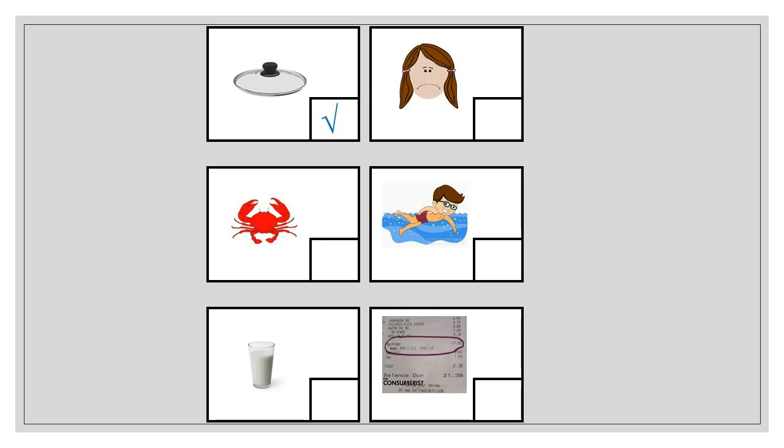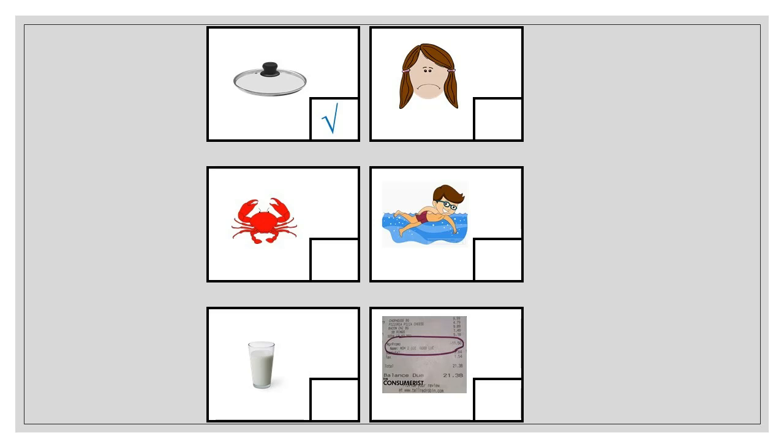Number 2. What picture do you see? Yes, the girl is sad. Sad. Do you think the word sad have the sound of short ih? I don't think so. Can we move to the next picture?